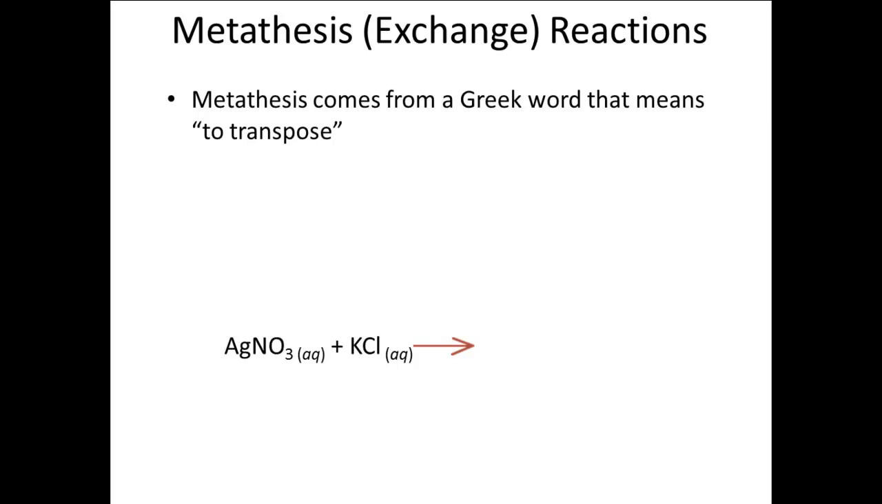We now return to types of reactions. We have already learned 3 types: synthesis, or combination, decomposition, and combustion. The 4th type of reaction is a metathesis reaction, from the Greek word that means to transpose or exchange. It is sometimes called a double replacement reaction. This type of reaction always involves 2 soluble ionic substances, like silver nitrate and potassium chloride, as shown in the reaction.